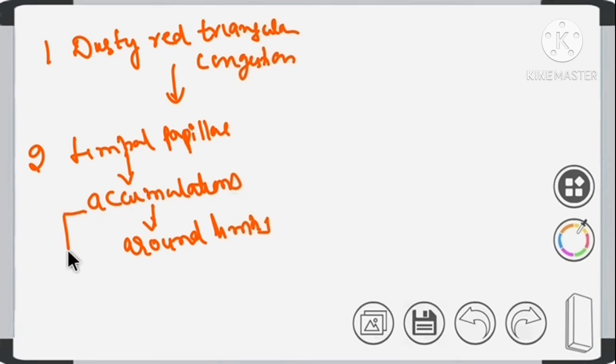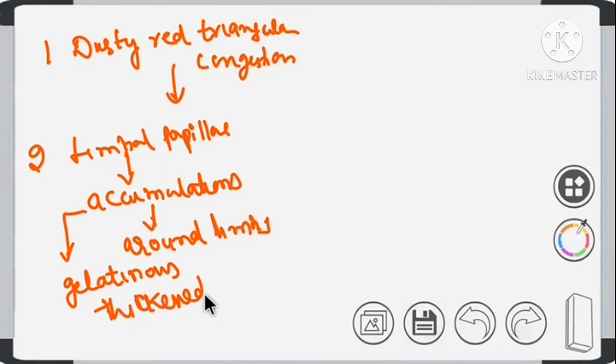These accumulations are gelatinous and thickened, right? So limbal papillae are nothing but accumulations of tissue around limbus. Clear? These are gelatinous and thickened. So this is about limbal papillae.